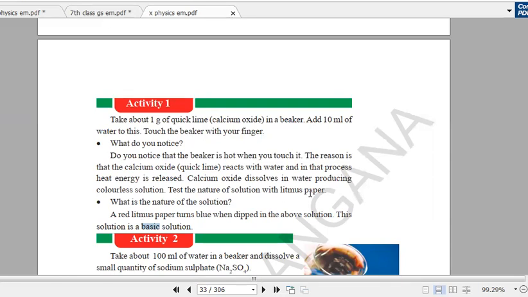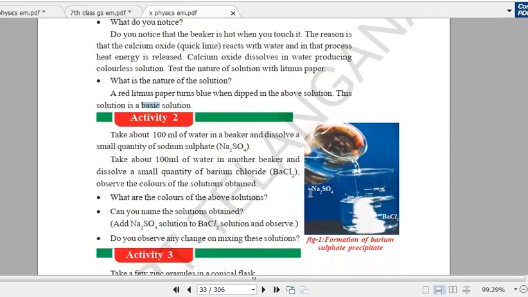And also they have tested the solution with the litmus paper. They found that they are basic in nature. You will come to learn in the third chapter how to test the acid or base. We'll have a litmus paper. So litmus paper, red color to blue color అయిపోయింది అనుకో, blue color will indicate basic in nature. So ఇక్కడ ఒక ఏం అర్థమైందంటే మెటల్ హైడ్రాక్సైడ్స్ ఆర్ బేసిక్ ఇన్ నేచర్.